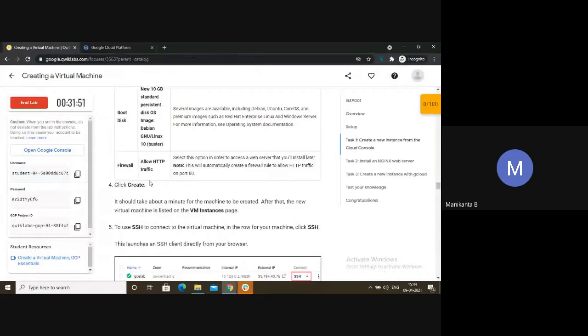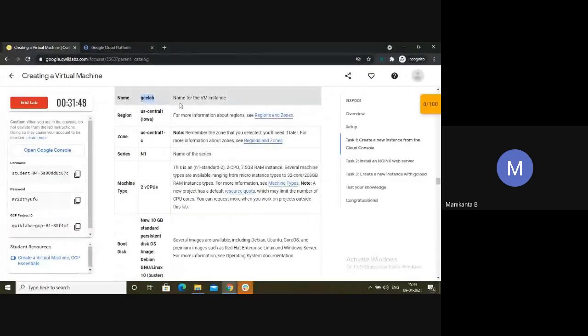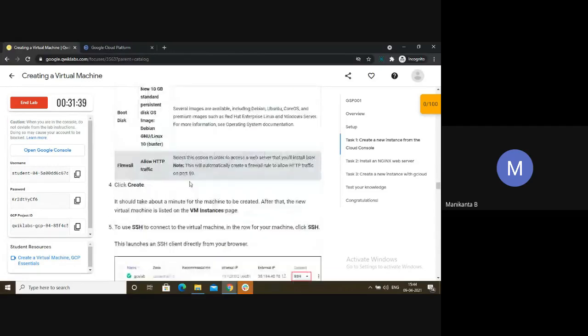If you have time, sit and learn what this VM instance is. They have an explanation for everything. It's a documentation type, so you will understand why we are putting this much. Why are we choosing this zone? Why are we choosing this machine type? Why are we choosing the firewall? Then click on create.